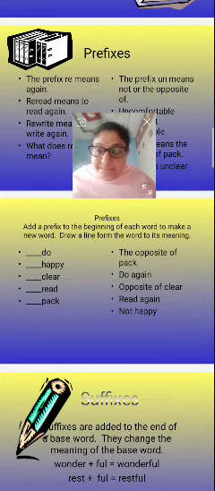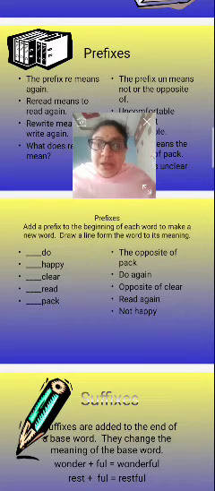Unhappy. The opposite, sorry, not happy. Unhappy. So I'm not happy. Unclear. Opposite of clear. Read, reread. So read again, read again and again. And pack. The opposite of pack is unpack.